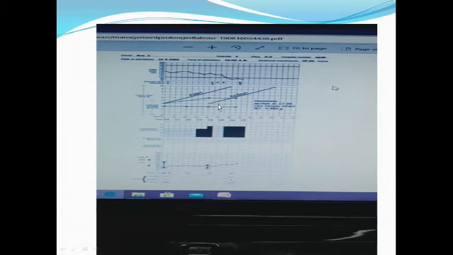In 4 hours, there is no progress and there is no descent also. And the fetal heart rate goes down. As you see here, it's less than 100. And the contractions are very good. So the patient is not in prolonged labor. Even if we neglect this patient here, it will go into obstruction. So we have taken this patient for cesarean section.